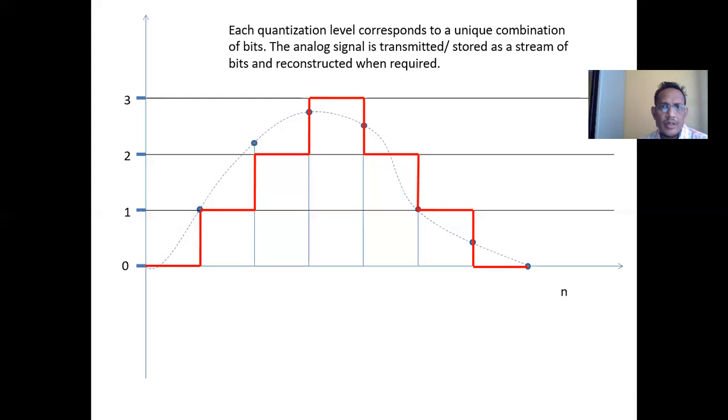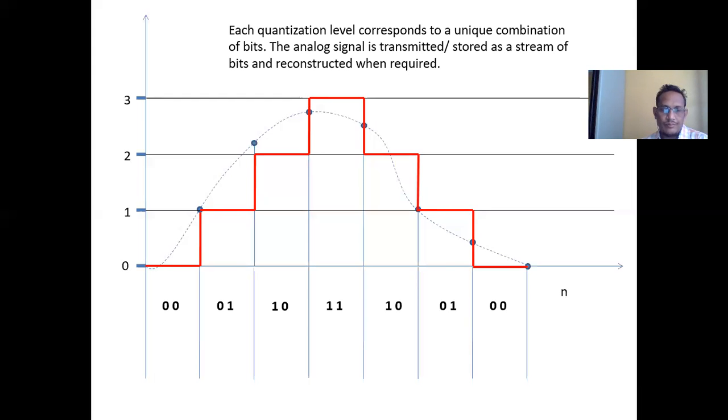Each quantization level corresponds to a unique combination of bit data. The analog signal is transmitted, stored as a stream of bits, and reconstructed when it is required. So look here, initially 0, so that's why it is called 0, 0. Now with respect to this case, voltage level 1. So this is 0, this is 1, that's why it is called 0, 1. Now from that case, this is nothing but 1, so this is 1 and this is 0, that's why it's called 1, 0.